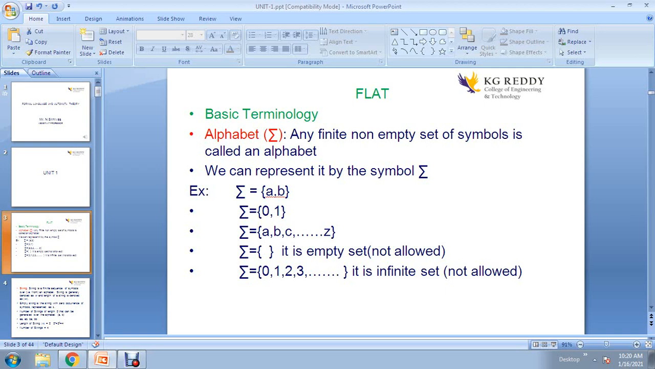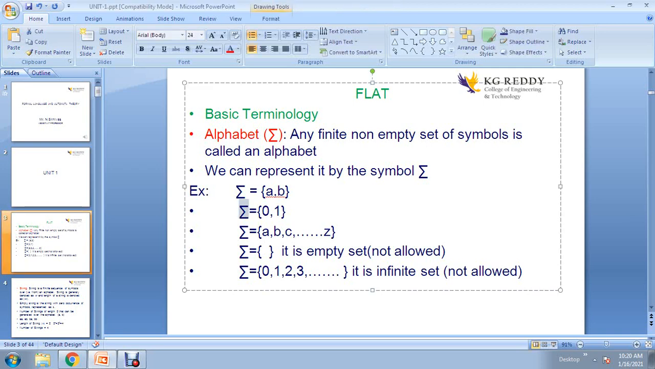For example, I have given some examples here. Sigma equal to a comma b. This is one example where I am using only two symbols, so it contains two symbols, which means it is finite. And one more example you can see here, sigma equal to 0 comma 1. We can call it an alphabet, the binary alphabet. It contains 0 comma 1, it is finite, and it is also non-empty, because it contains some symbols.